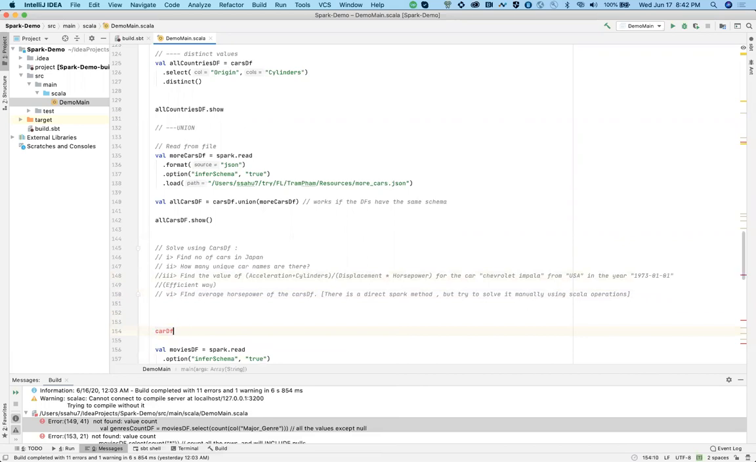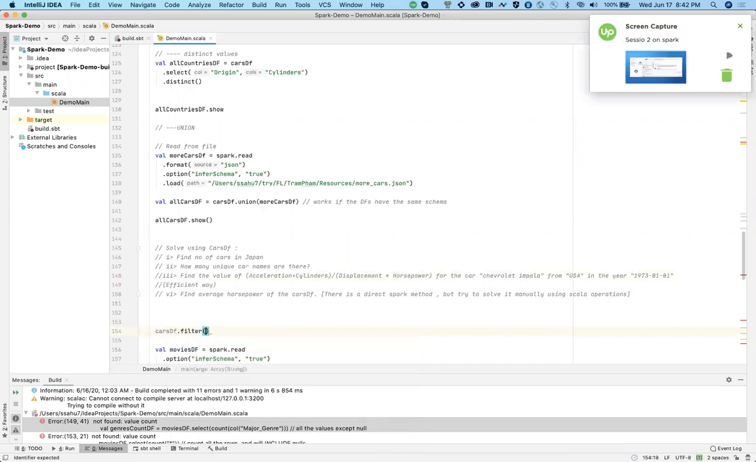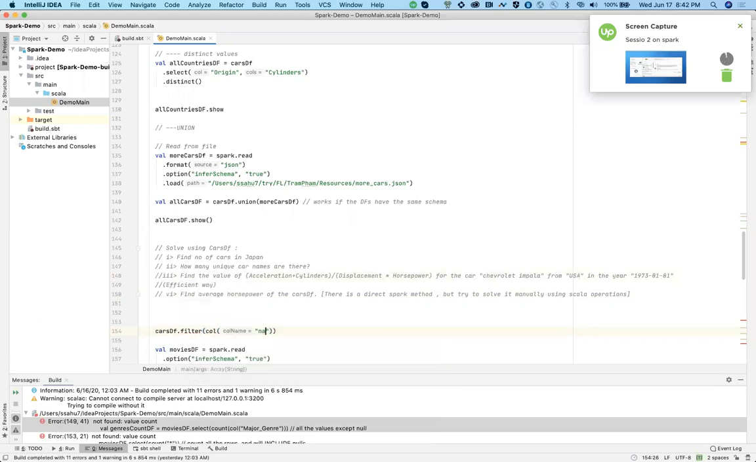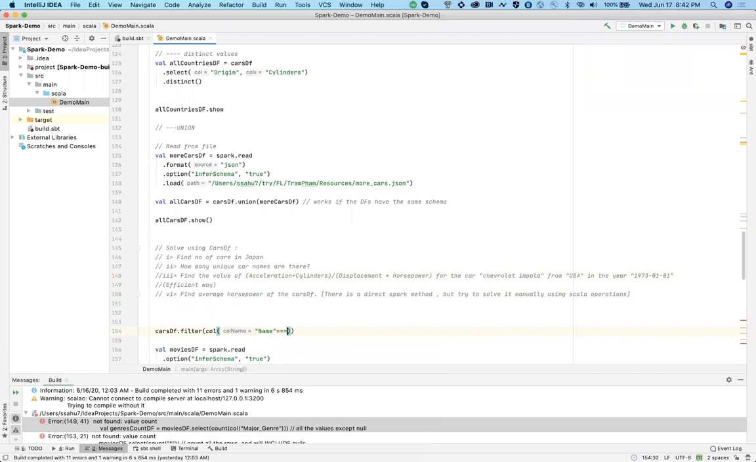cars.df dot, it's filter and column of name. So yes, name is equal to Chevrolet. Right. There's something else. This will come outside. This is the first filter. Then what you do is the second filter.